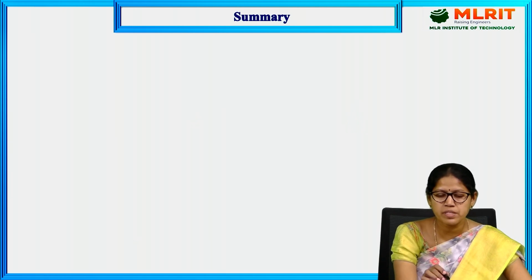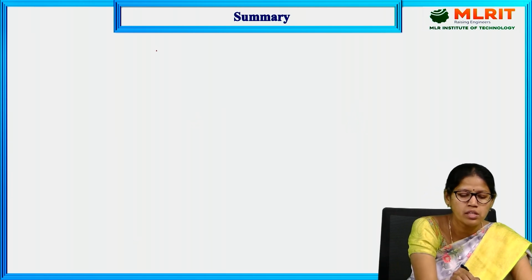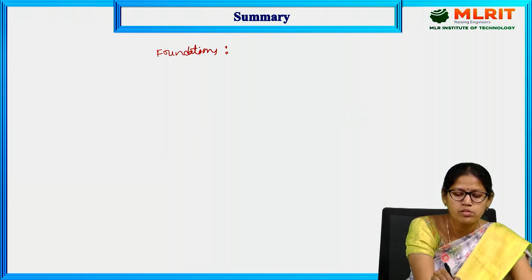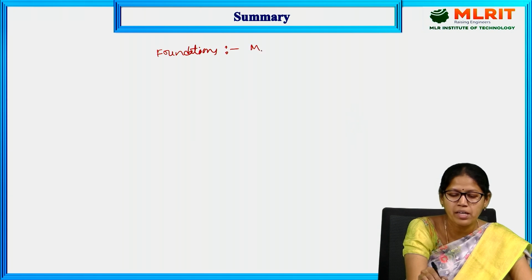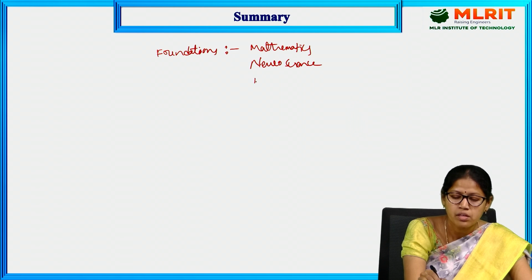So in this presentation, we have seen the foundations of AI. So what are the foundations? Mathematics. The basic foundations of AI were mathematics, neuroscience, and next one is linguistics, and last one is control theory.